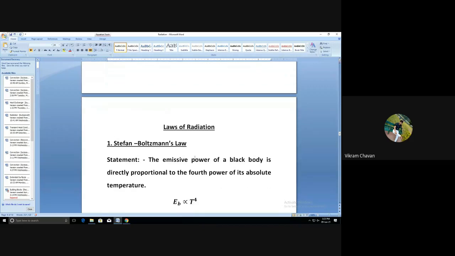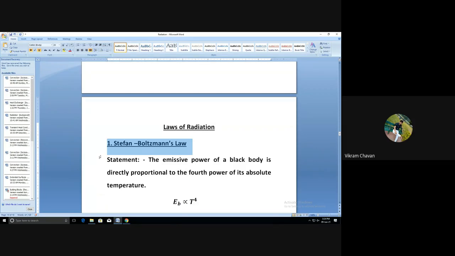Okay, so write down the first law, Stefan-Boltzmann law. Previously, in the definition of total emissive power, we have discussed the Stefan-Boltzmann law. This is the basic radiation law. As in conduction, Fourier law is considered a basic law, and in convection, Newton's cooling law is considered a basic law, in a similar fashion, in radiation, Stefan-Boltzmann law is considered the basic law of radiation.